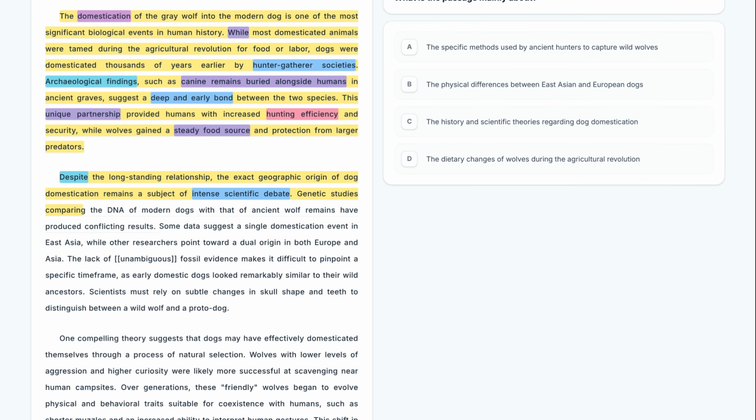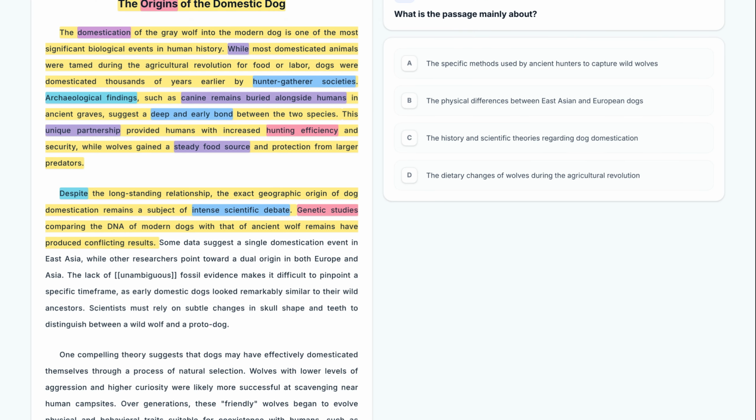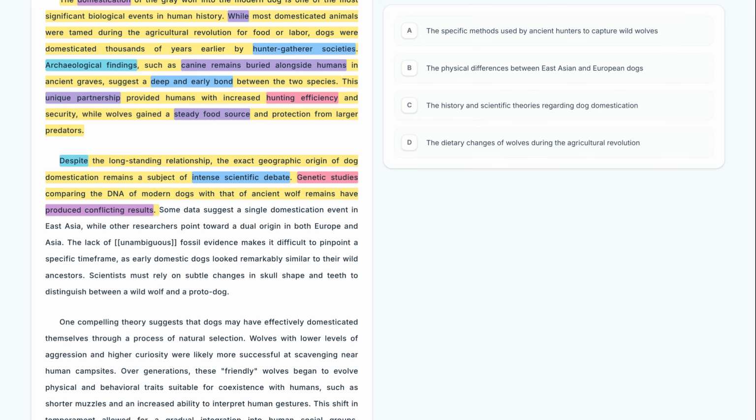Genetic studies comparing the DNA of modern dogs with that of ancient wolf remains have produced conflicting results. The author highlights that genetic studies have not settled the matter, as they have produced conflicting results. This academic vocabulary word, conflicting, is a great clue that no consensus has been reached.